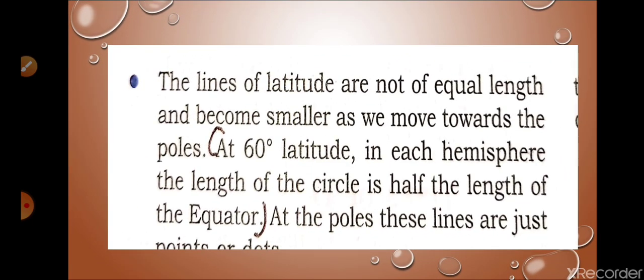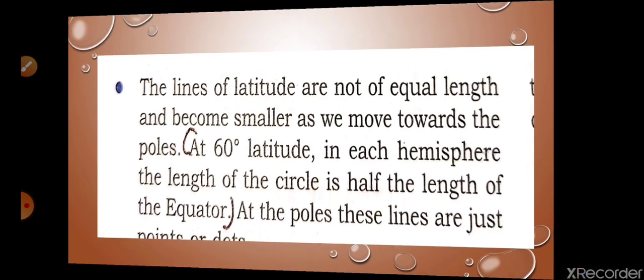Now C, second answer, lines of latitude are not of equal length. So we can say that lines of latitude are not of equal length and become smaller as we move towards the poles because of the spherical shape of the earth. An example is given here: at 80 degree latitude, in each hemisphere, the length of the circle is half the length of the equator, and at the poles the lines are just points. So these lines of latitude are not of equal length. This point is clear, I think.